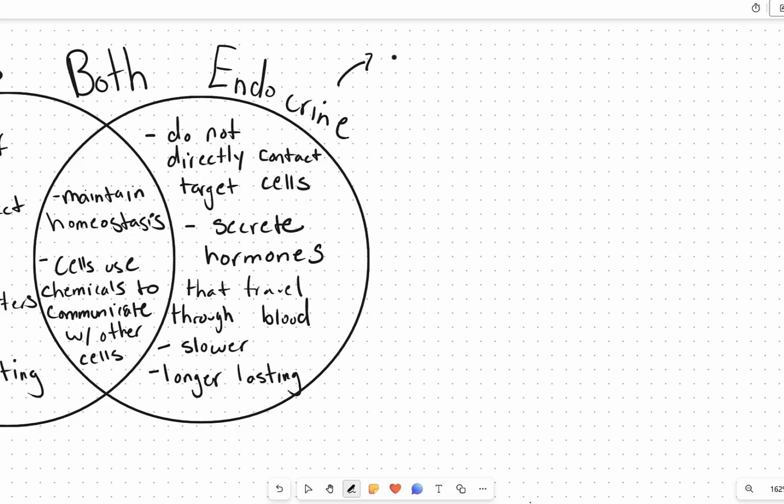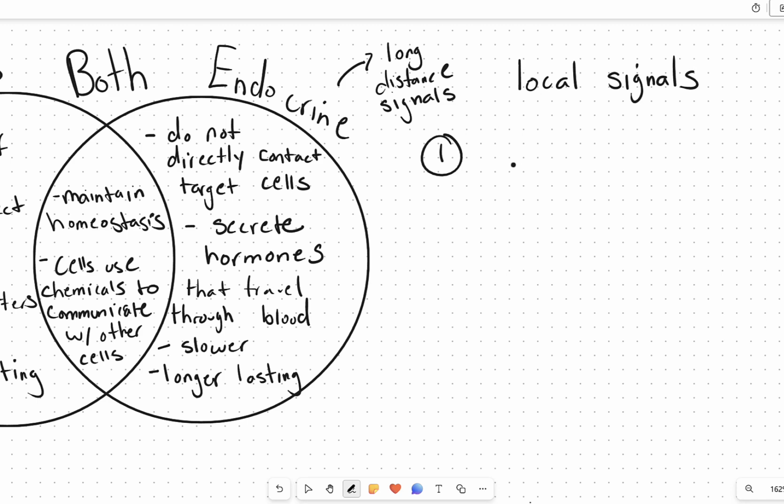This mechanism of long-distance signaling with hormones is the classical definition of endocrine signaling. There are other types of signaling considered local signals. Local means close by, so the cell that is releasing the chemical signal is going to be very close to the target cell. The first type of local signaling is paracrine signaling.